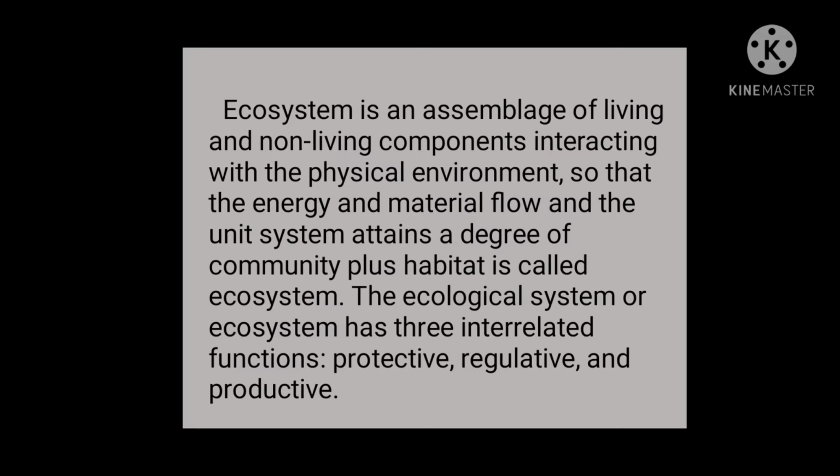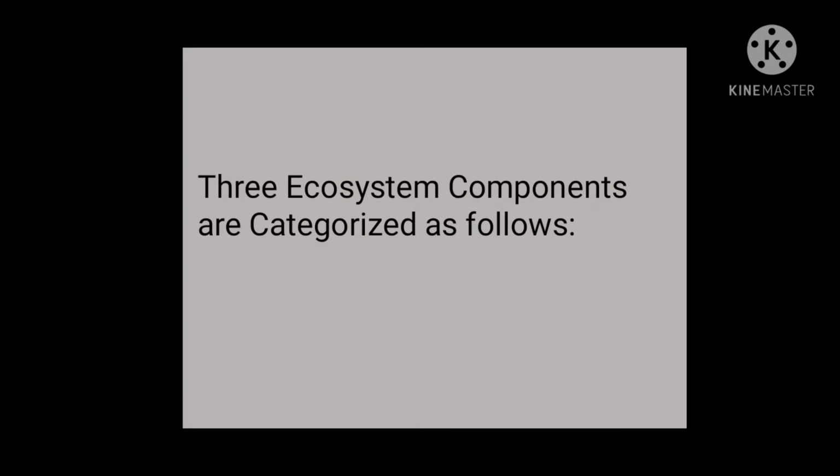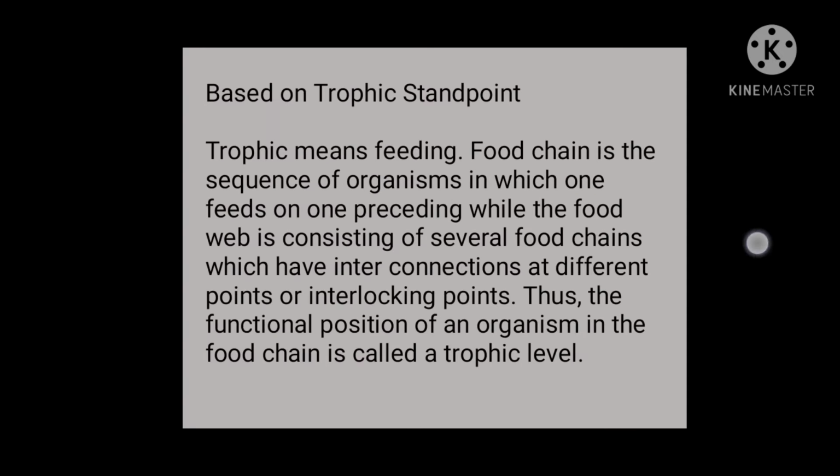An ecosystem is an assemblage of living and non-living components interacting with the physical environment so that energy and material flow, and the unit system attains a degree of community plus habitat. The ecological system, or ecosystem, has three interrelated functions: protective, regulative, and productive. Ecosystem components are categorized as follows.